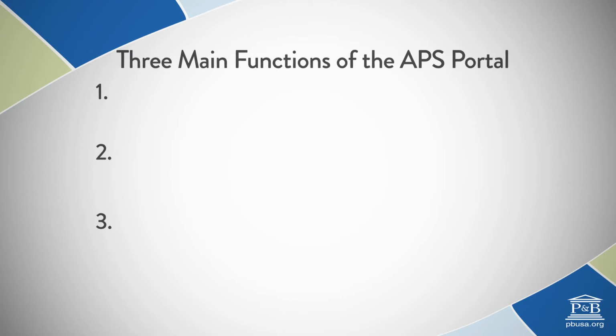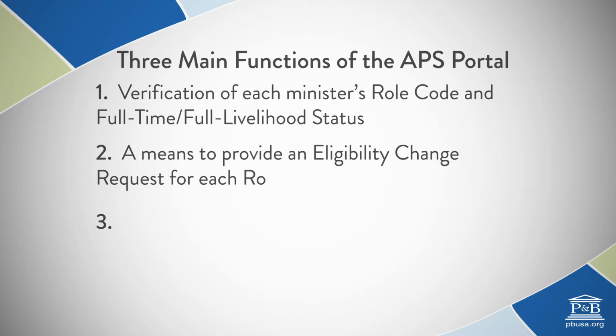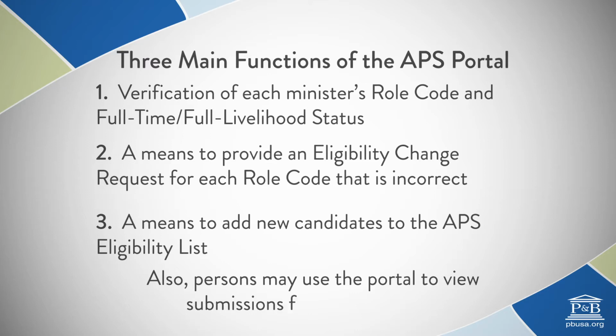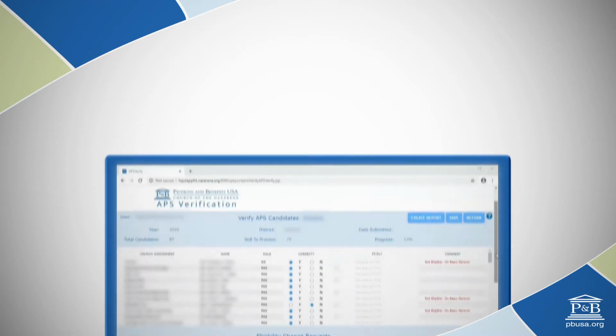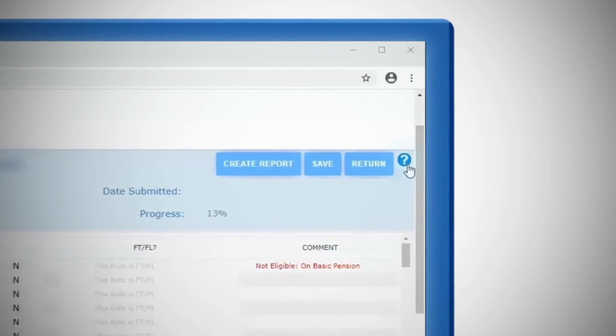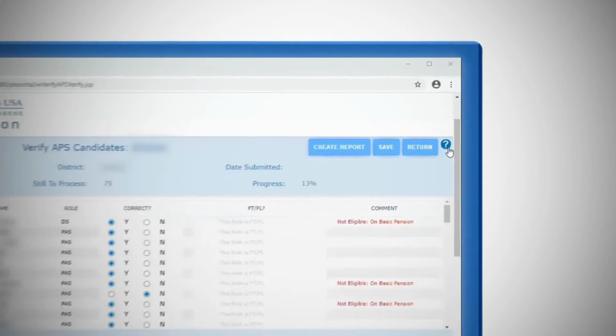The APS portal has three main functions: verification of each minister's roll code and full-time, full livelihood status, a means to provide an eligibility change request for each roll code that is incorrect, and a means to add new candidates to the APS eligibility list. Additionally, persons may use the portal to view submissions for previous years. By the way, if you have questions about eligibility criteria for annual pension supplements, you may select the question mark button near the top of the main screen. This provides access to APS information that may be helpful.